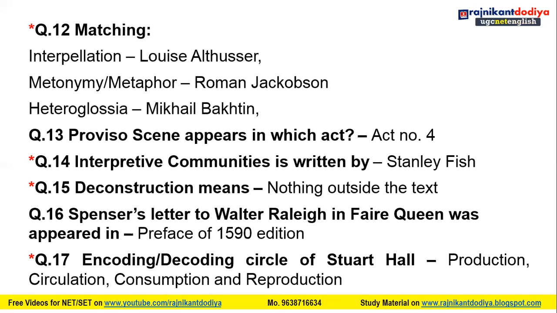Then, the encoding-decoding circle of Stuart Hall: production, circulation, consumption, and reproduction. So friends, in one of my videos on cultural studies, I have outlined this question in a descriptive manner. I analyzed this particular idea of Stuart Hall there. What is encoding and decoding, and what is the circle given by Stuart Hall on encoding and decoding? So he stated four different things: production, circulation, consumption, and reproduction.